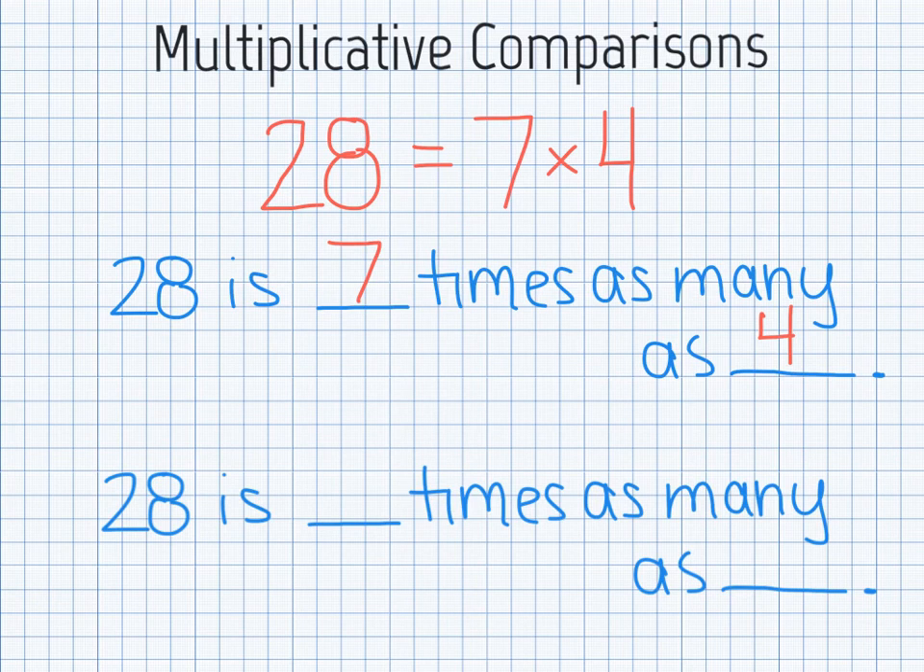Knowing that multiplication is commutative, think of the other way that we could say this. We could say that 28 is 4 times as many as 7. It does not matter which factor would be first because when multiplied together, we always get the same product of 28.